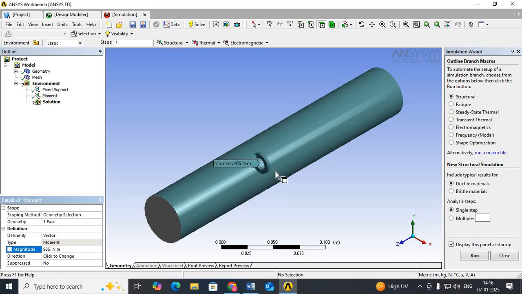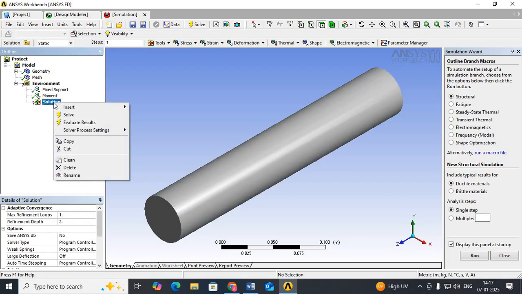Once you enter, there will be one command that appears. Below the magnitude there will be a click to change. Select the click to change. Always our load should be towards the fixed end. Here it is in the reverse position. Just select towards the fixed position and then apply. So you applied the load, then go to solution.